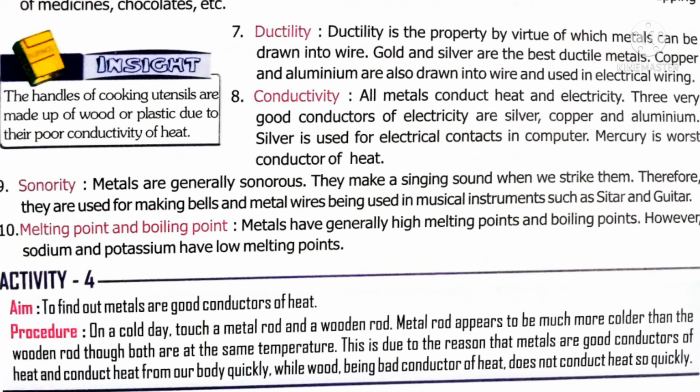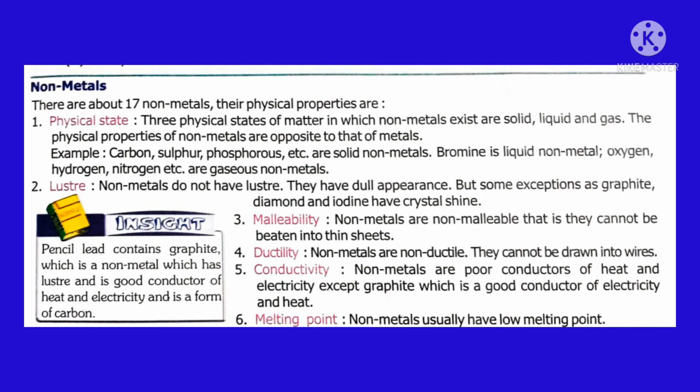This is because metals are good conductors of heat. While touching, this metal rod conducts heat from our body. The non-metal wooden rod does not conduct heat. Now let's move on to physical properties of non-metals.